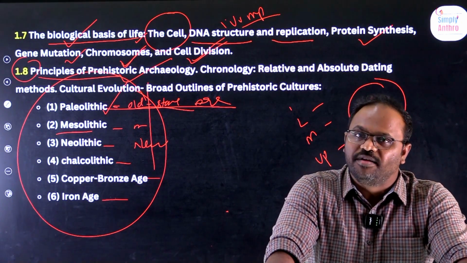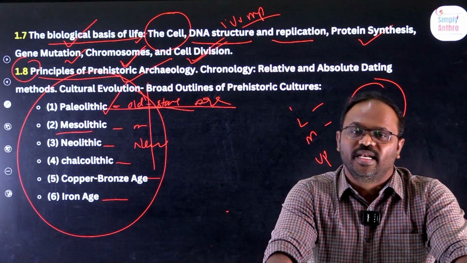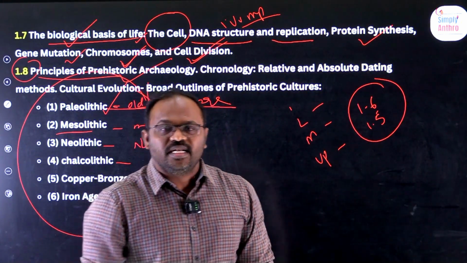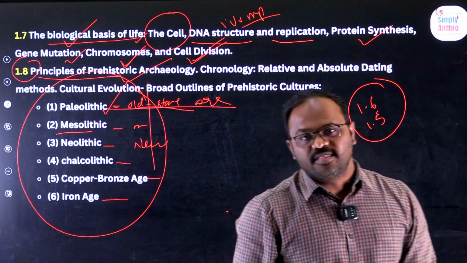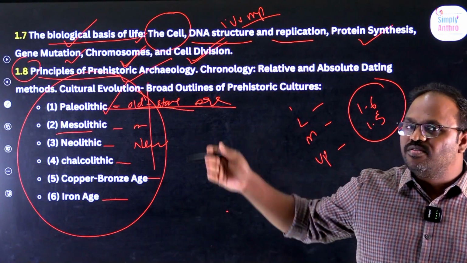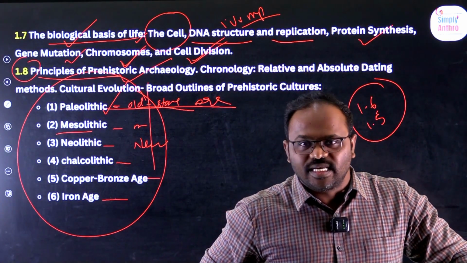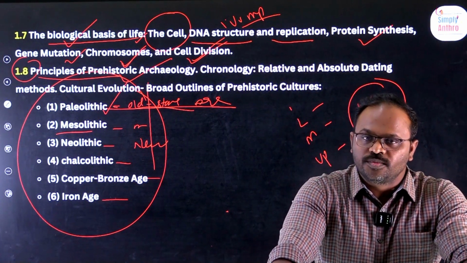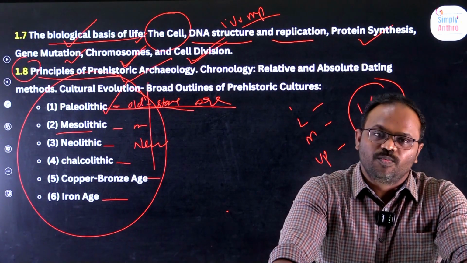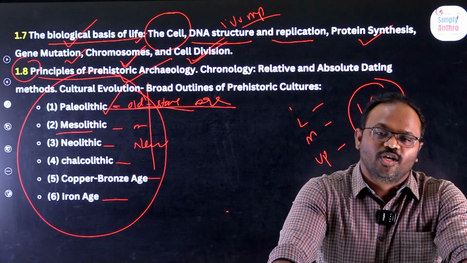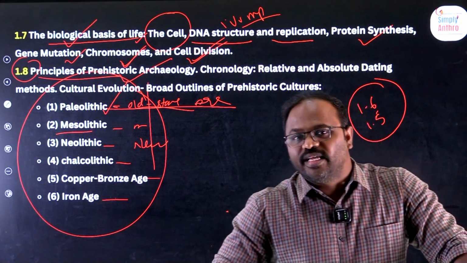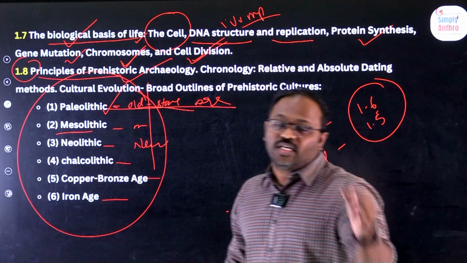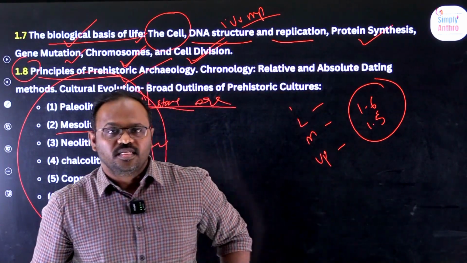Next, 1.5 is primates. 1.6 is also related to primates, where we talk about Rhodesian man, Neanderthals, Homo erectus, Homo sapiens. And 1.7 is about biology or physical anthropology: cell division, mitosis, meiosis, gene mutation, chromosomes, all this we'll discuss. And 1.8 is about prehistoric archaeology, where we talk about Paleolithic, Mesolithic, Neolithic, Chalcolithic, Iron Age, Bronze Age and all. This is your syllabus of Paper 1, Chapter 1.